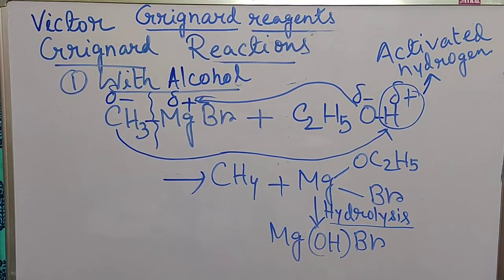So these are again the two compounds we are getting. One is an alkane, corresponding to the hydrocarbon part. If there is methyl, then we will get methane. If there is ethyl, then we will get ethane, just like this. And then we are getting magnesium hydroxy bromide. Clear? Next type of reaction of Grignard reagent, that is reaction with carbonyl compounds.